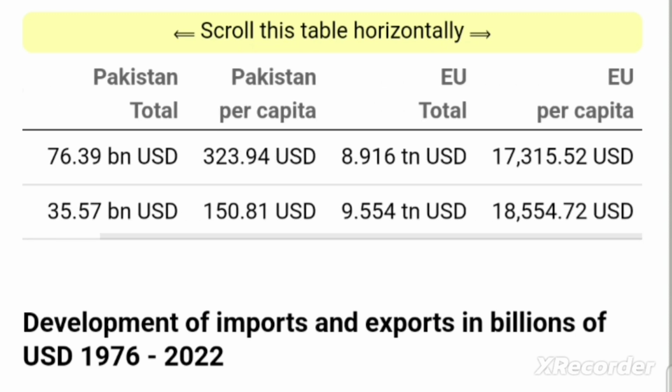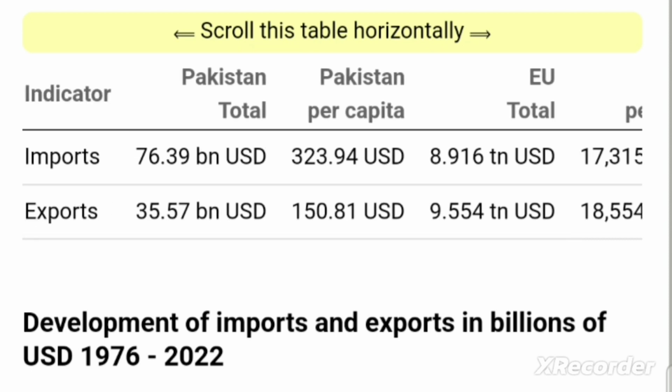European Union data is already with comparison. In European Union, total $8.9 trillion and per capita. That is the import figure. Import figure is 8.9 and the export is $9.5 trillion. Their trade was surplus. European Union trade was surplus while Pakistan trade was more than 50% deficit.